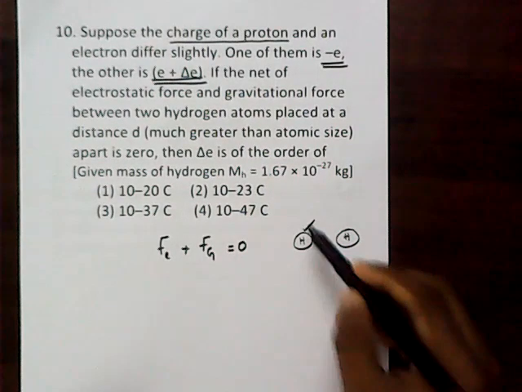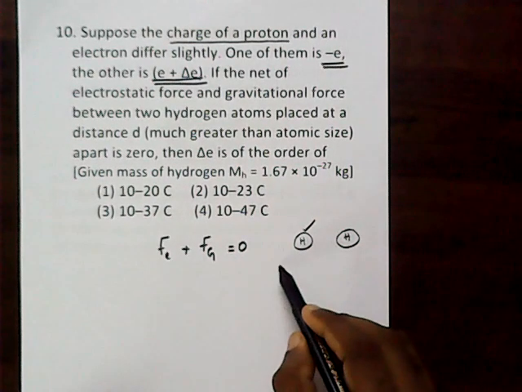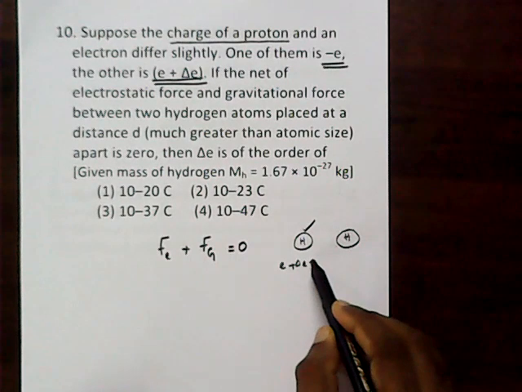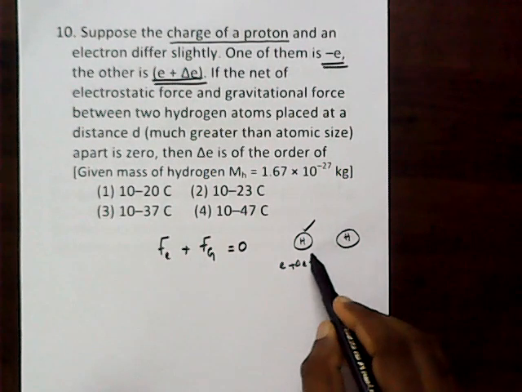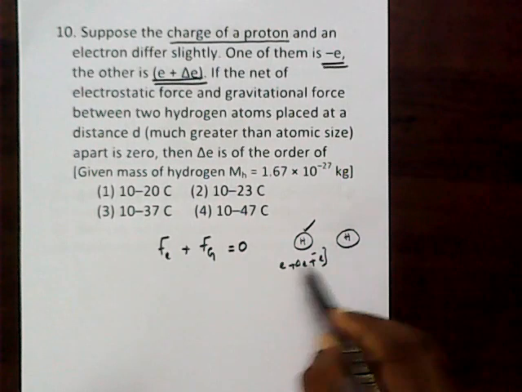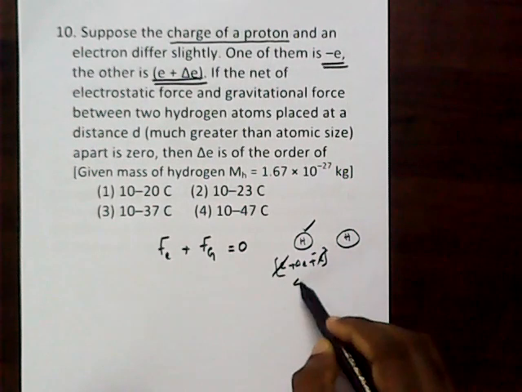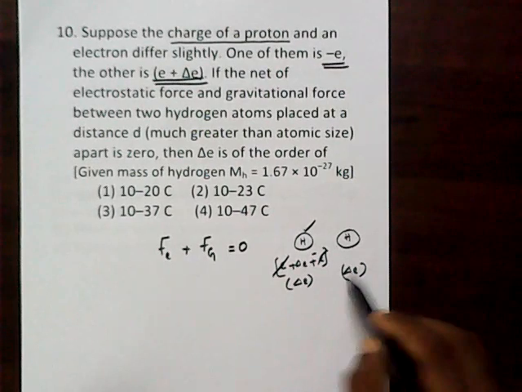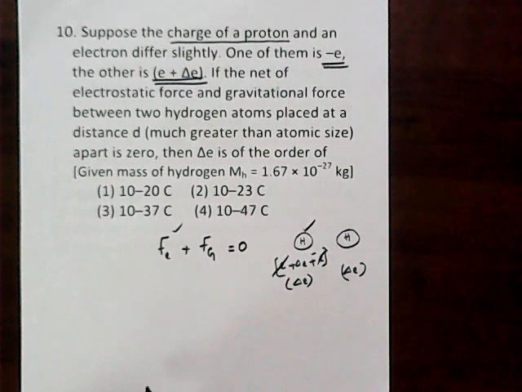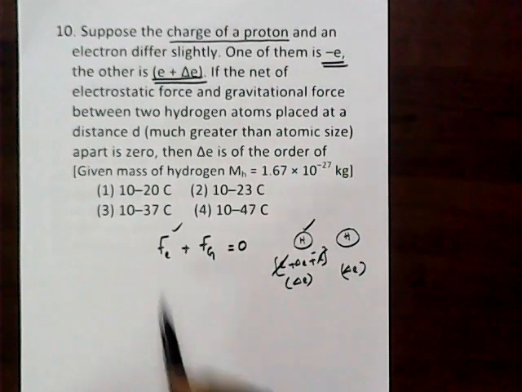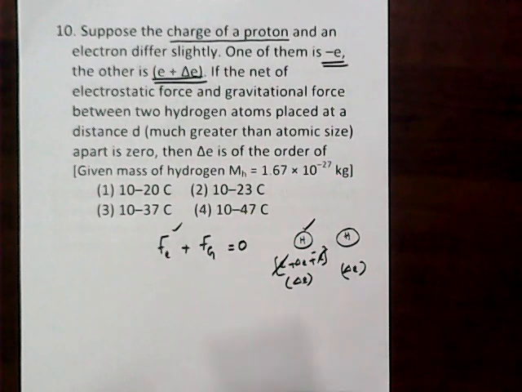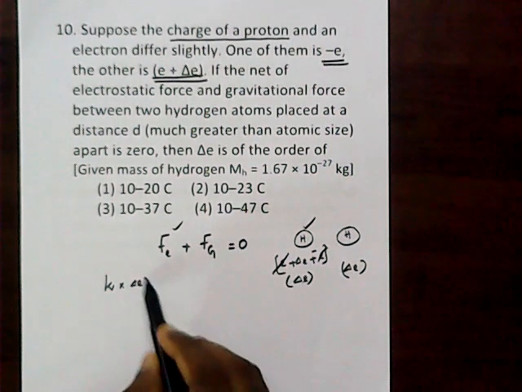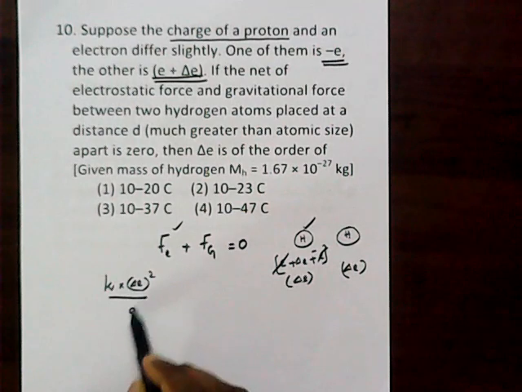One hydrogen atom has one proton and one electron. So with the charges E plus delta E plus one electron charge, the net charge becomes delta E. So that is a speciality for each one. So we can say the force between these two can be written as k into delta E square divided by d square.